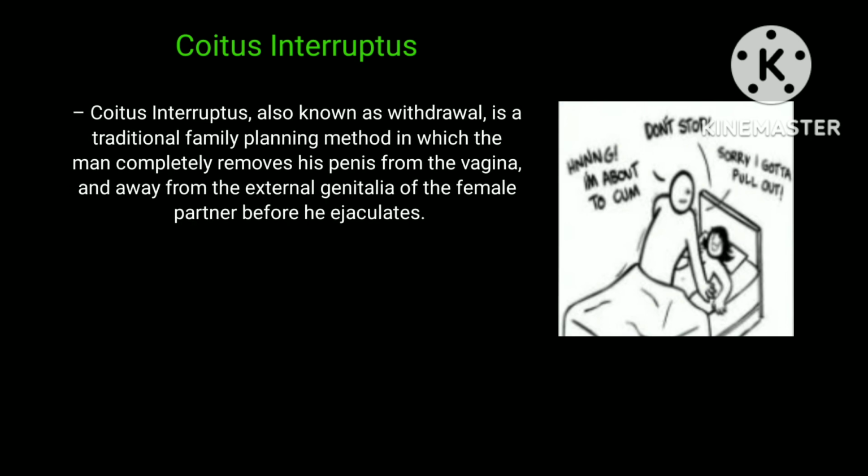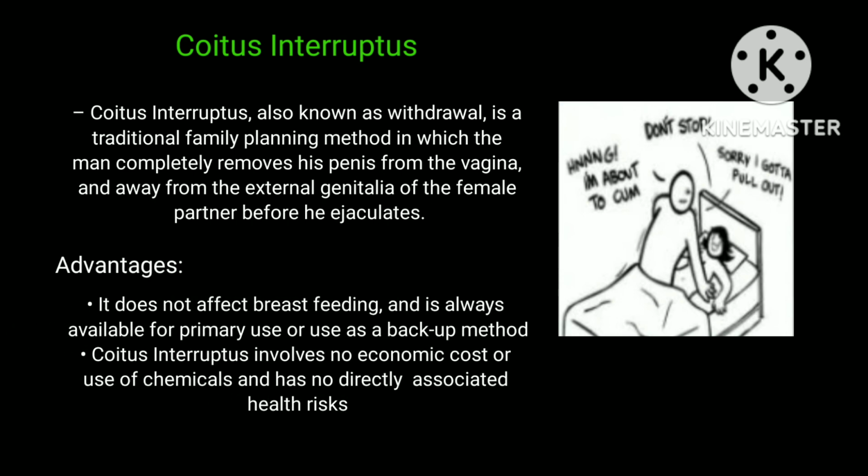And the last example of this method is coitus interruptus. Coitus interruptus, also known as withdrawal, is a traditional family planning method in which the man completely removes his penis from the vagina and away from the external genitalia of the female partner before he ejaculates. The advantages in applying coitus interruptus are: it does not affect